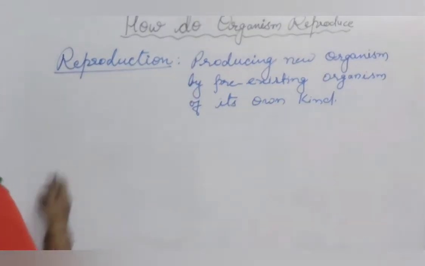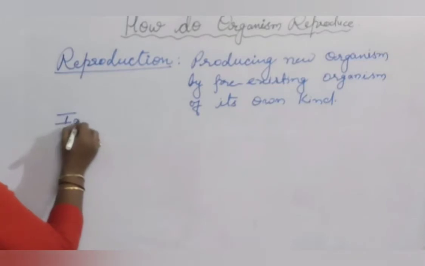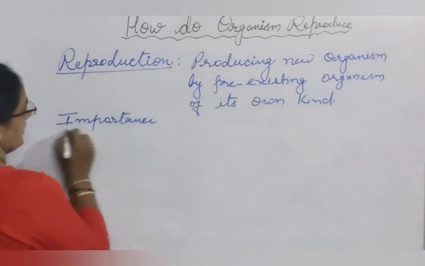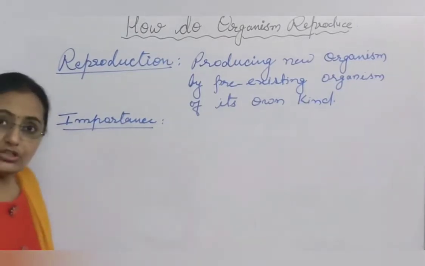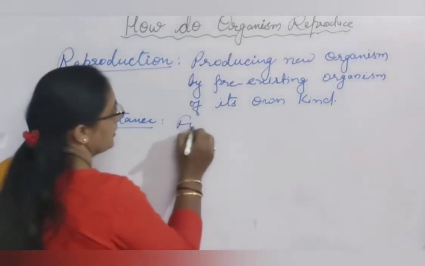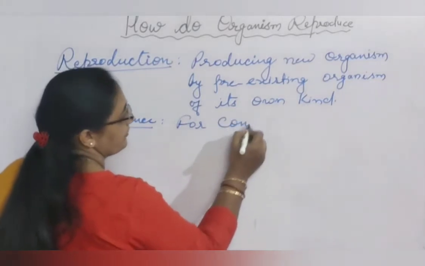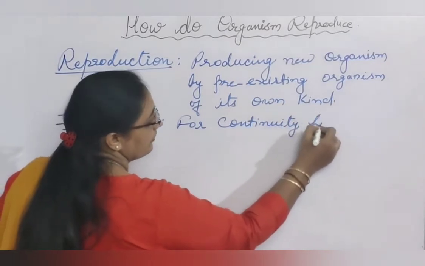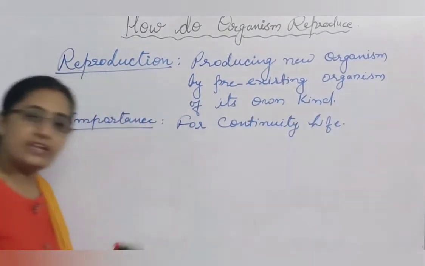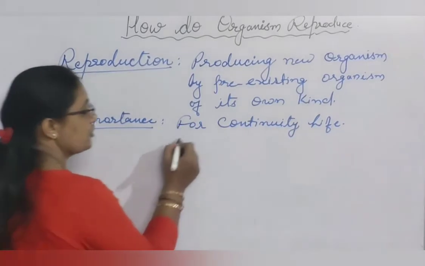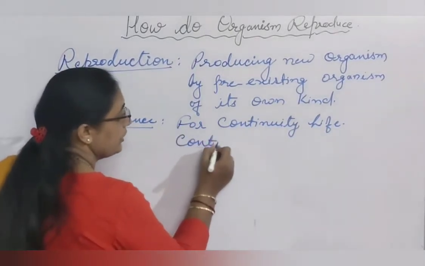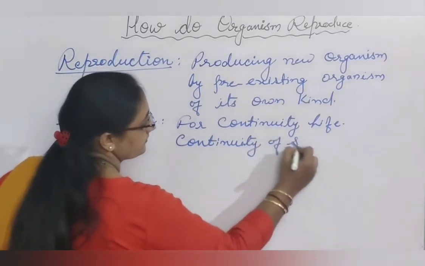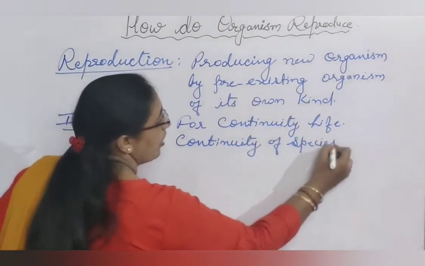Now what is the importance of this process? What is the significance of this process? Why is reproduction essential? Simply, reproduction is essential for continuity of life. Or we can say the process is essential for continuity of species on this planet.